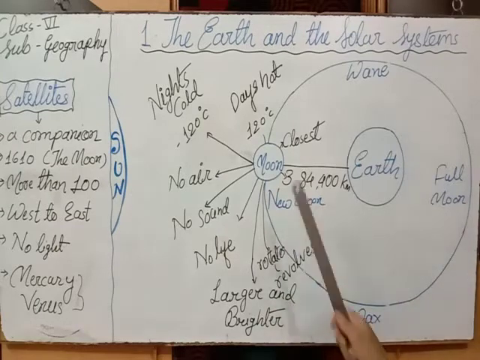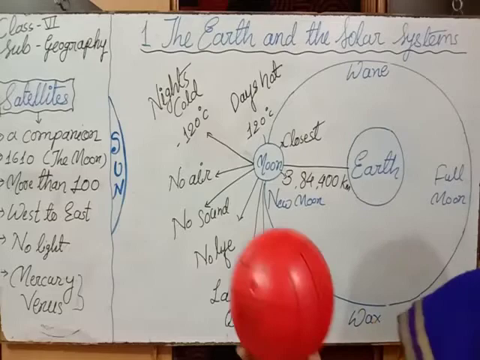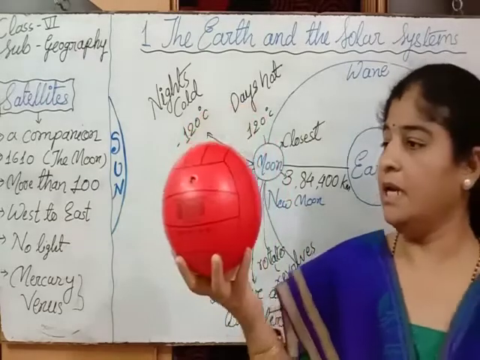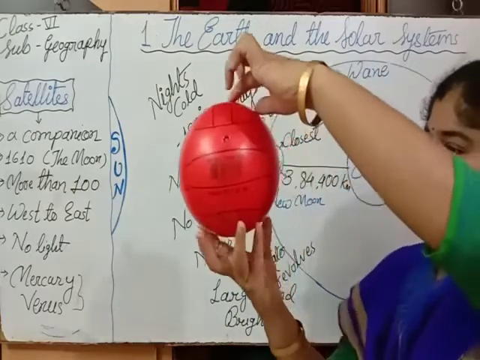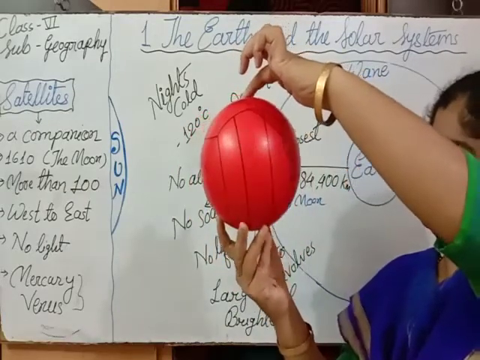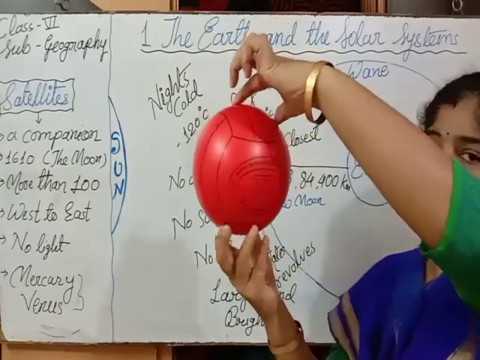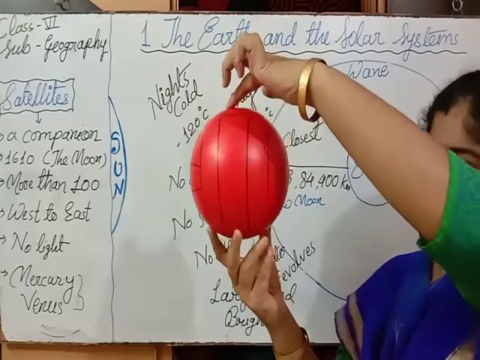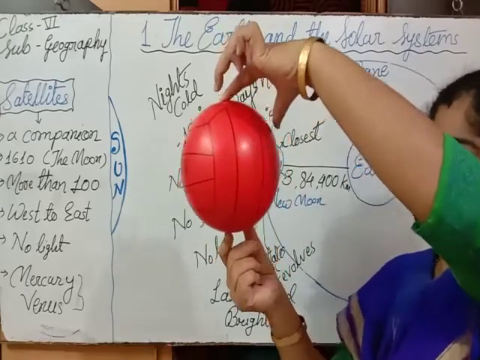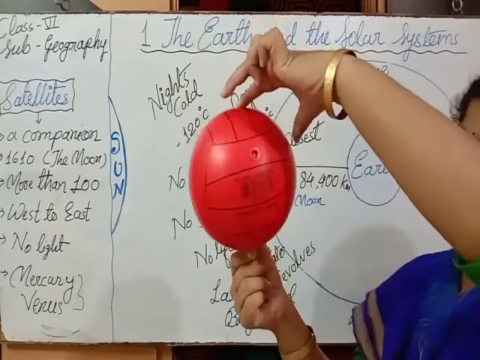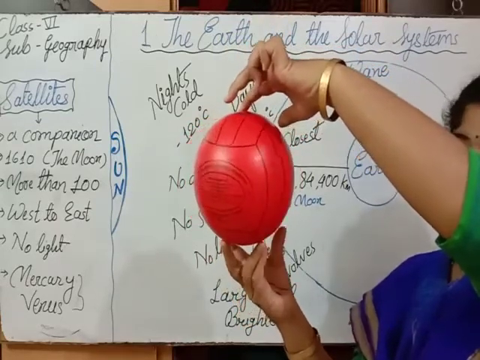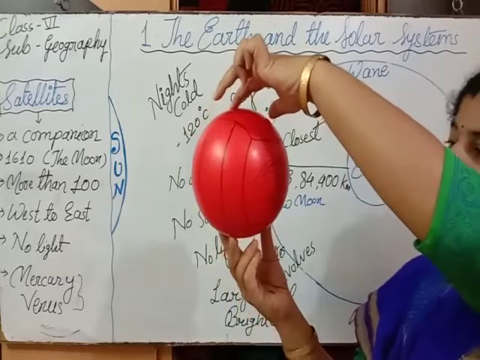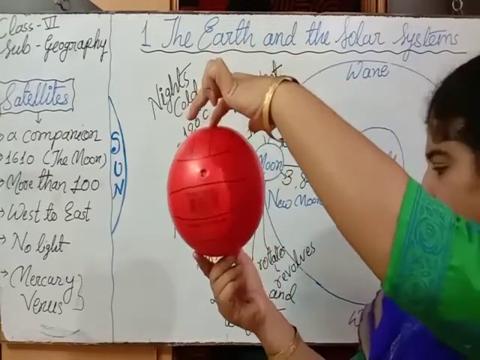As we know, the moon also rotates around its axis. If we see this ball, this ball looks like a moon. This is the axis and this ball is also rotating around its axis. So like this ball, the moon also rotates on its axis.